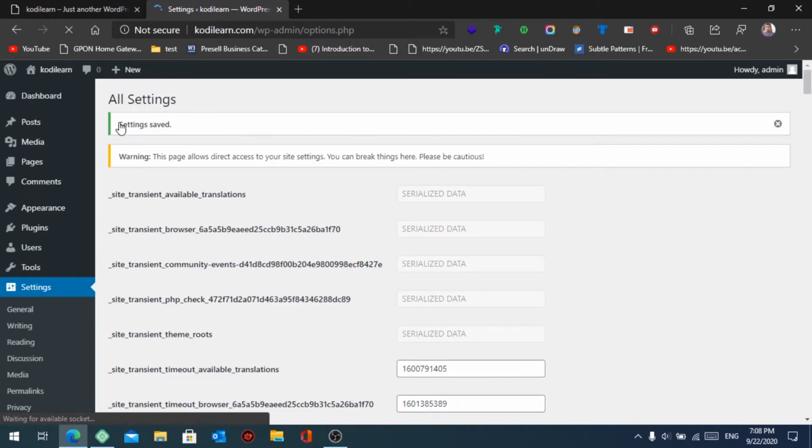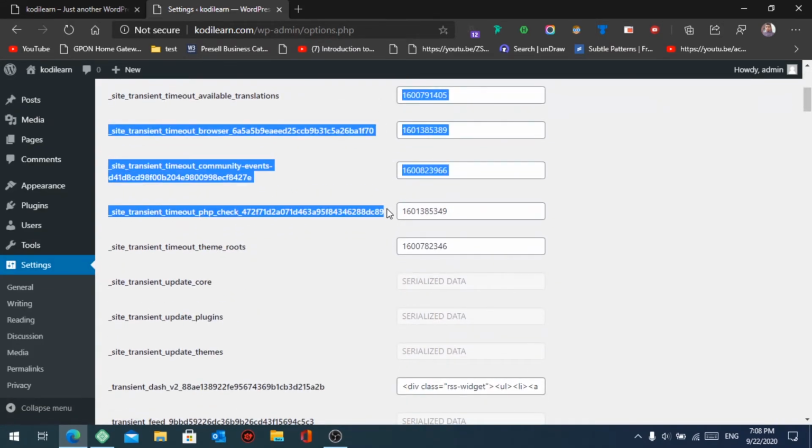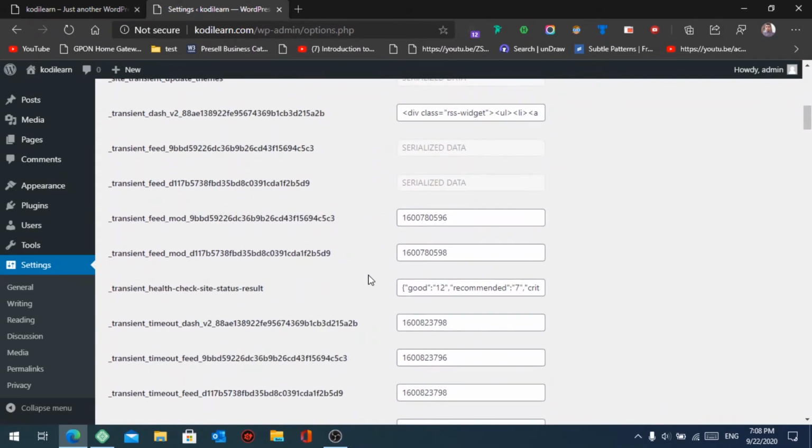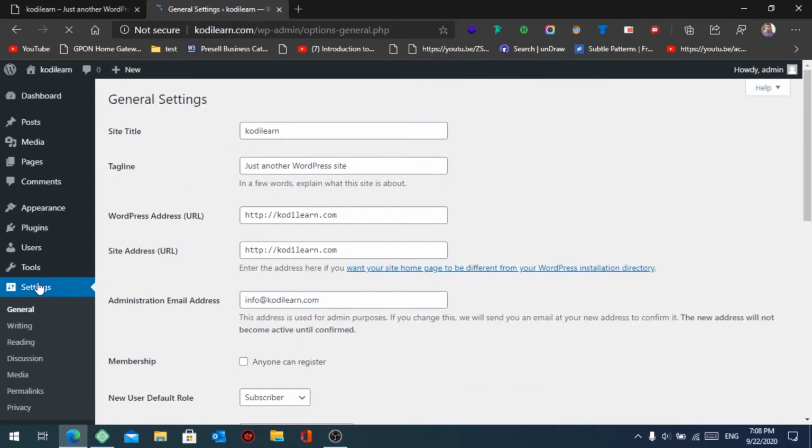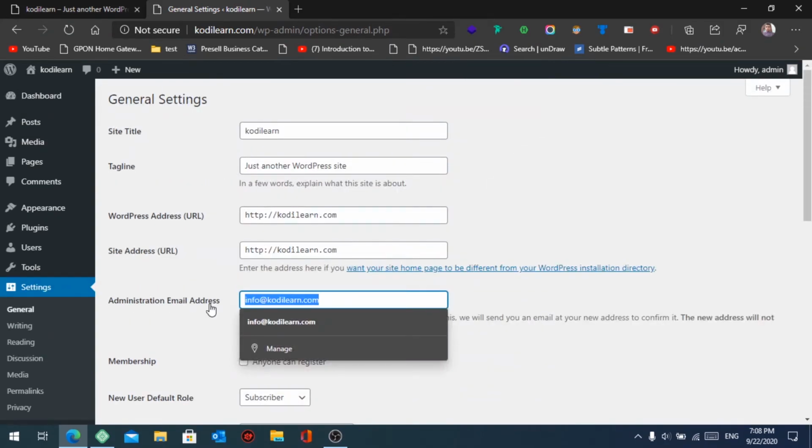As you can see here, it says settings saved. And here it is showing me a warning that this page allows direct access to your site settings. You can break things here. So be sure that you do not change any of the other options because it may create other problems and may break your site. When I go to general settings, you can see that my email address is changed and I do not need to do any email confirmation for that.